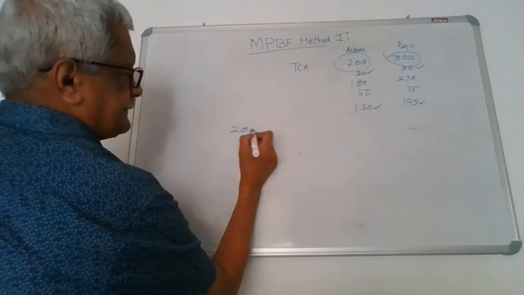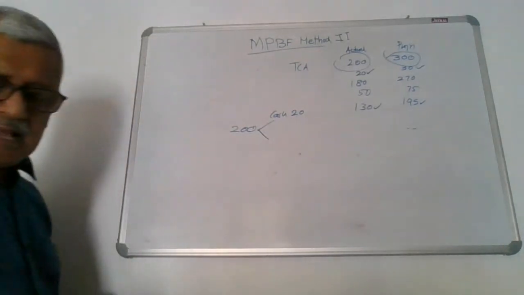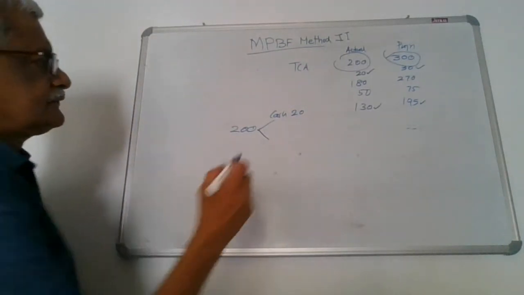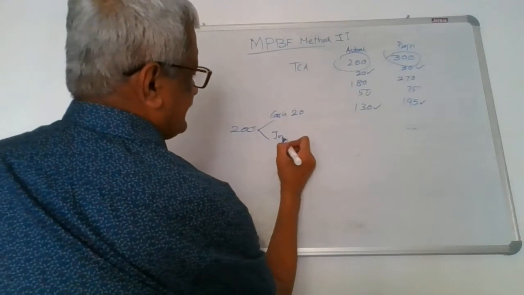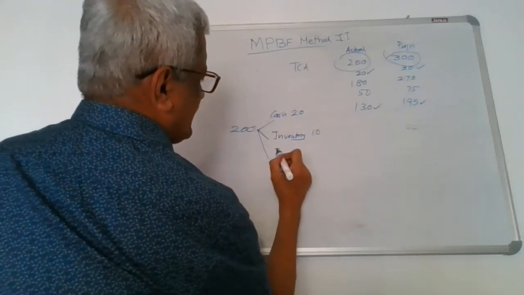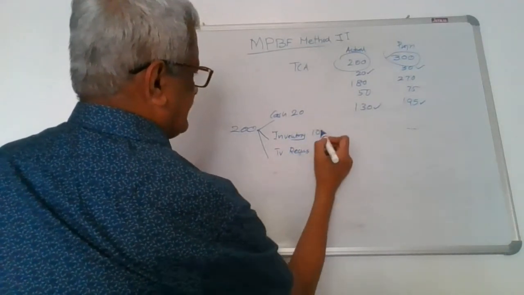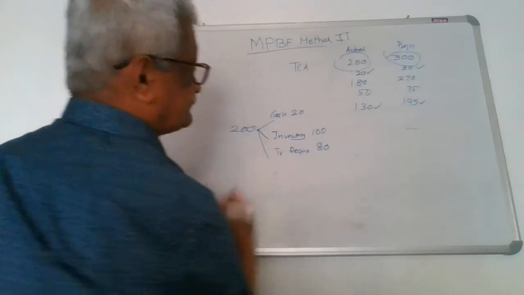Suppose in the 200, the cash is 20 and the inventory is 100 and the trade receivables is 100, 120, 80.